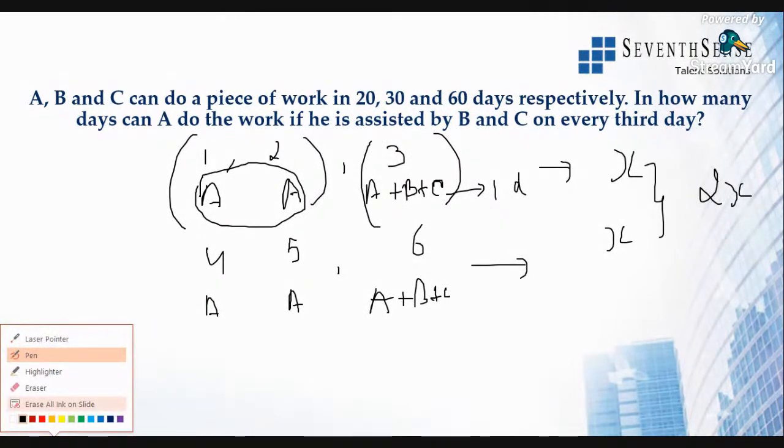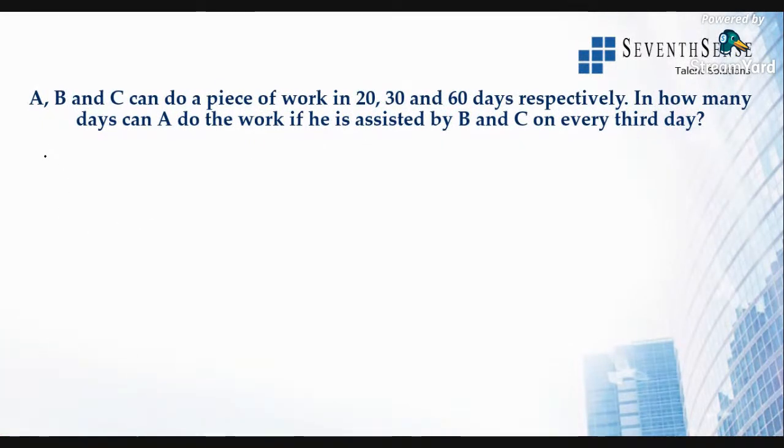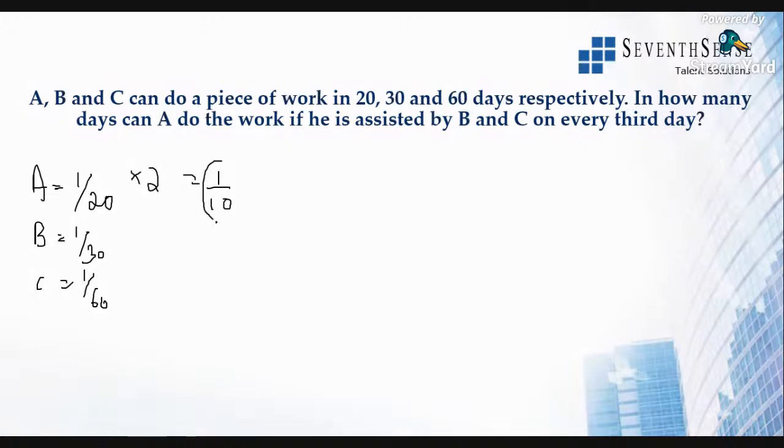The basic concept is this. Now we know A, B, and C work alone in 20, 30, and 60 days respectively. So A's one day work is 1 by 20, B's one day work is 1 by 30, and C's one day work is 1 by 60. Now we want to find out 2 days work of A. We know A's one day work, so for 2 days it will be multiplied by 2. So this will be 1 by 10. So work done by A for the first 2 days will be 1 by 10.